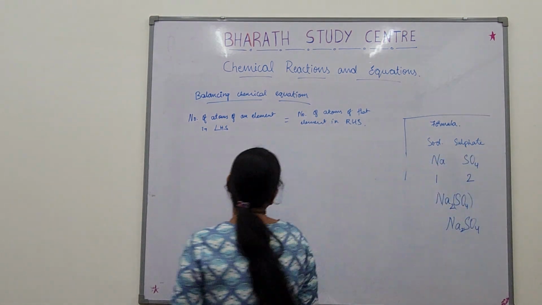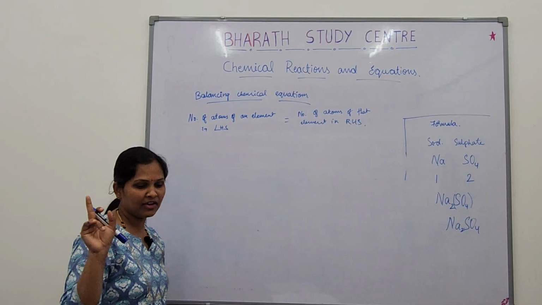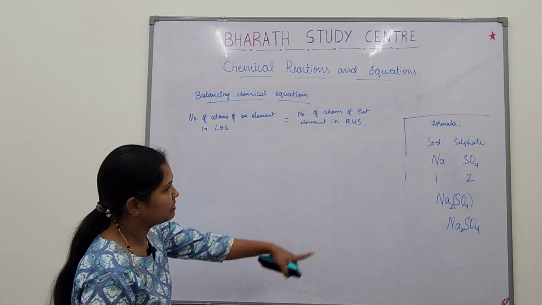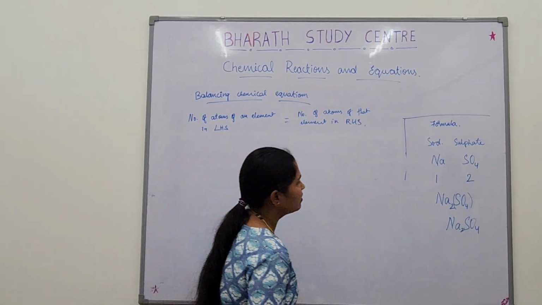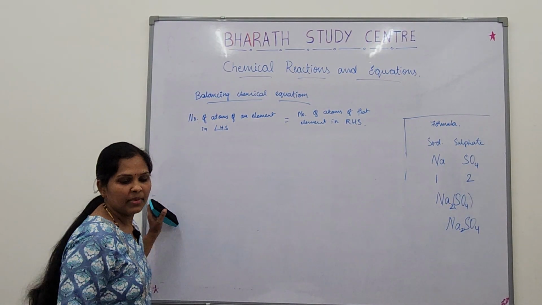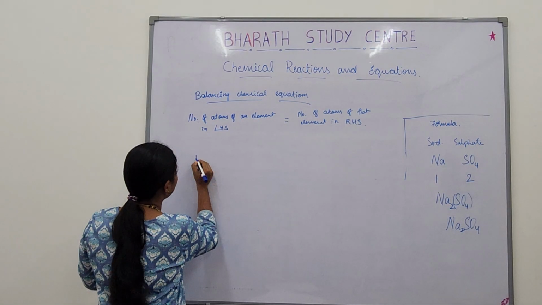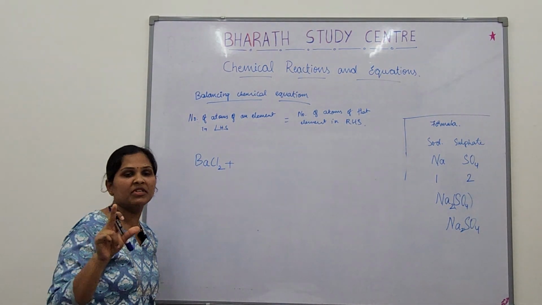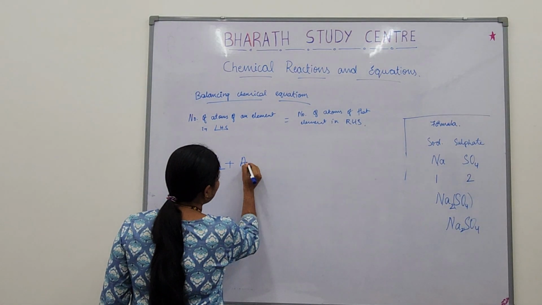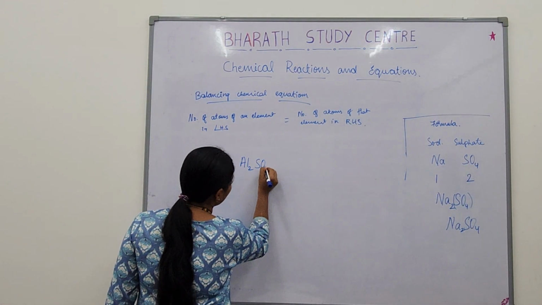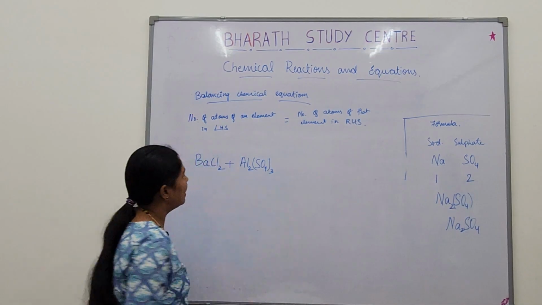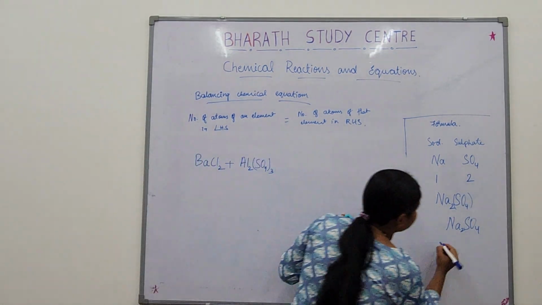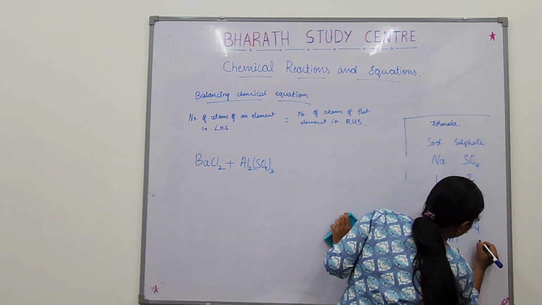Okay? Come now. They have given the reaction as barium chloride and aluminum sulfate. Sorry, I have explained for Na2SO4. Okay, I'll write the equation. Barium chloride and aluminum sulfate formula. Barium chloride is BaCl2 plus aluminum sulfate is Al2(SO4)3. Al2(SO4)3 is the formula for aluminum sulfate. Why? Aluminum valency is 3.